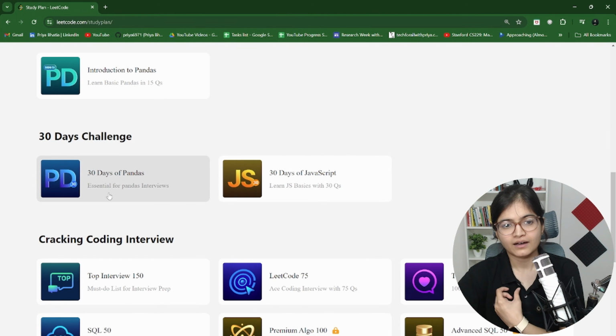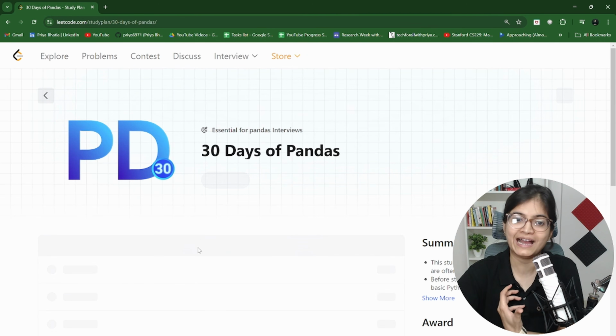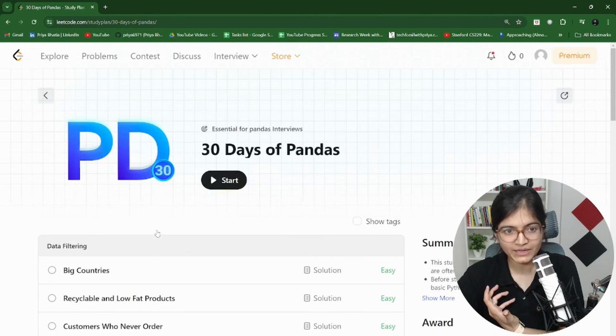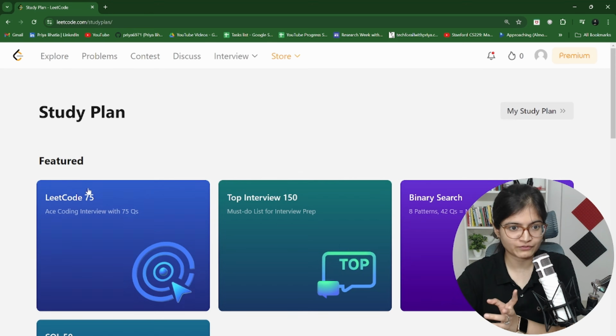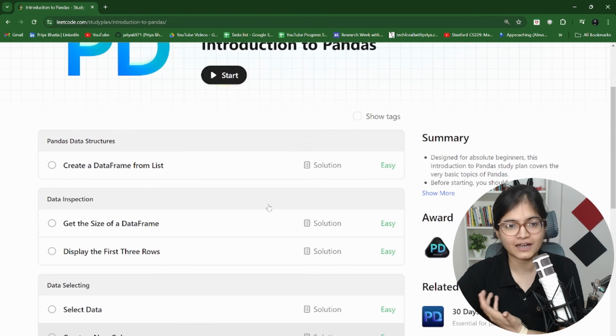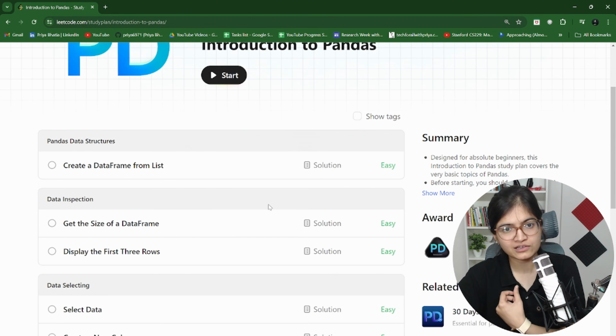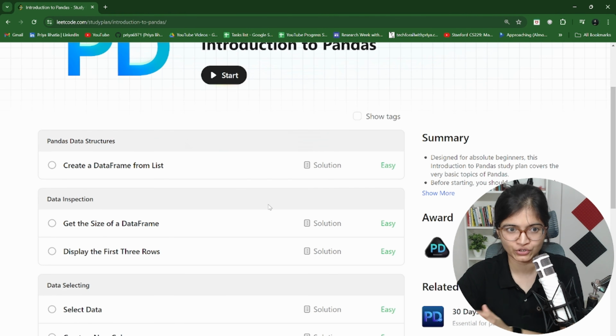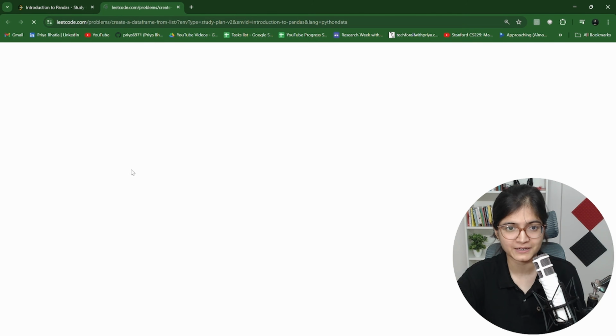30 days challenge. I would highly request everyone to practice the essential Pandas interview questions also at your own pace. You can see there are multiple questions that we have. Today, our focus is to work upon 15 problems of the Pandas framework, but definitely in the upcoming part, we can also see the 30 questions. But if I don't curate that, please make sure you practice on your own, right? That is the main idea.